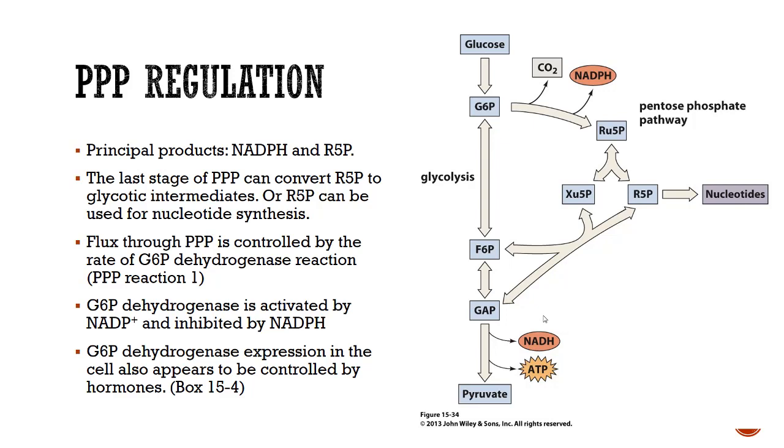In summary, the pentose phosphate pathway is utilized to create NADPH and R5P. If R5P is not needed for nucleotide synthesis, it can then be converted to the glycolytic intermediates GAP and F6P. The flux of the PPP is controlled by the rate of G6P dehydrogenase in the first step of the pentose phosphate pathway and is inhibited by NADPH or activated by NADP+. We can then further control flux through this pathway through hormonal control of the cellular expression of G6P dehydrogenase, which is explained in box 15.4 of your textbook.